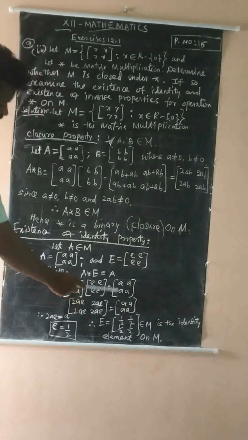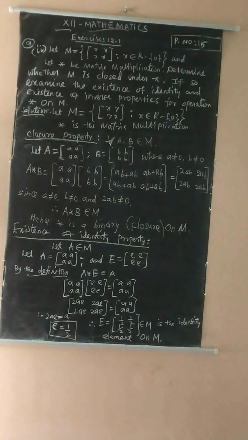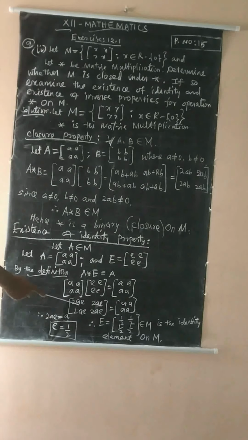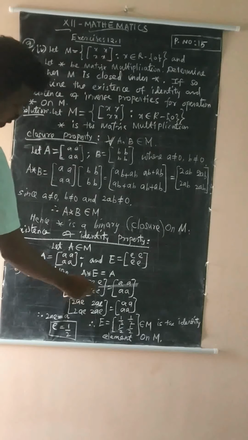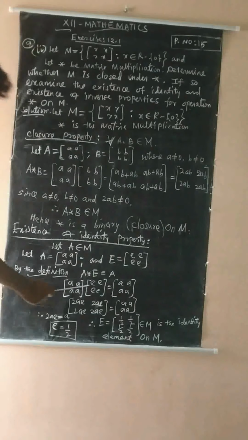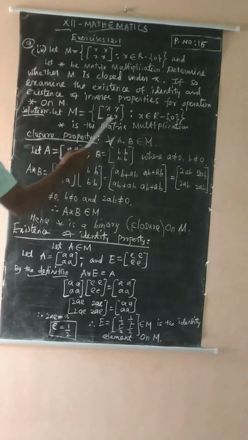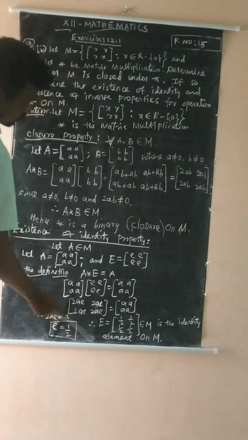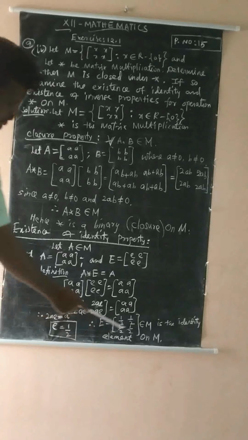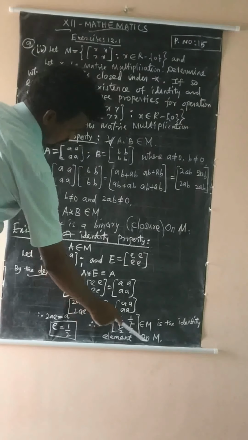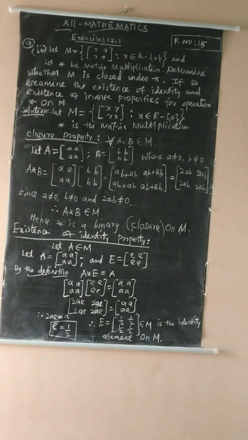equal to the matrix A. So this is a 2 by 2 matrix, and that is also a 2 by 2 matrix. In between is the equal symbol, so they are equal matrices, so their corresponding elements should be equal. That means 2ae is equal to a. So here a cancels, and e is equal to 1 by 2. Now substitute here, so capital E is the matrix with every element 1 by 2. This element is a non-zero real number, which belongs to M in this format. Yes, all the elements are the same, so this belongs to M. This is the identity element on M.